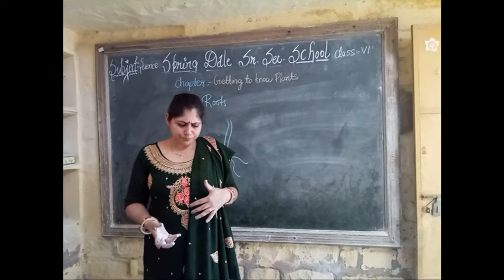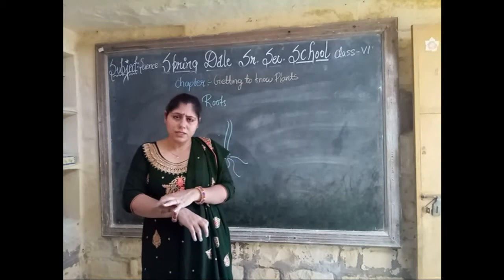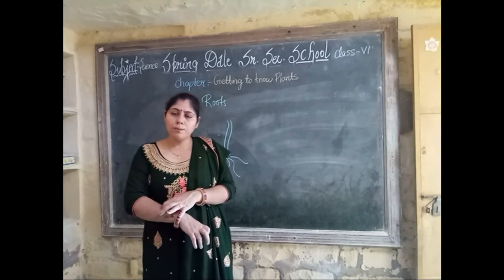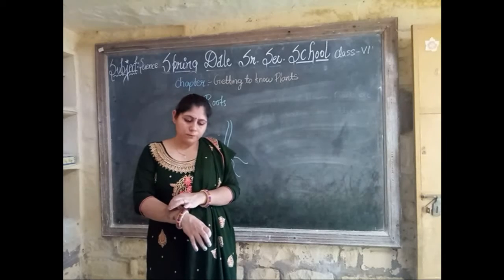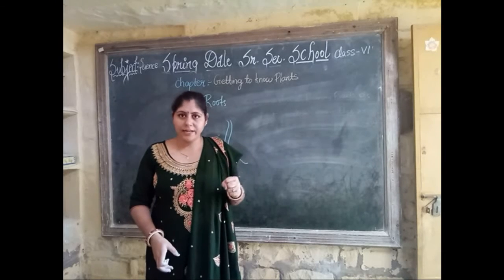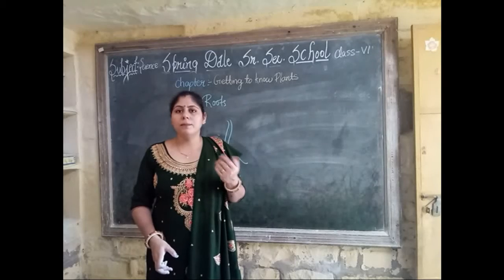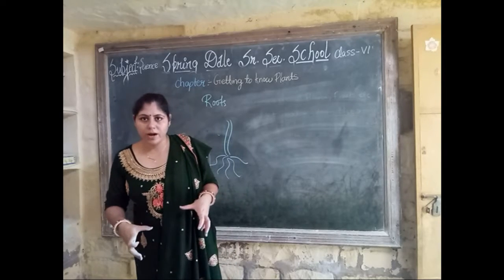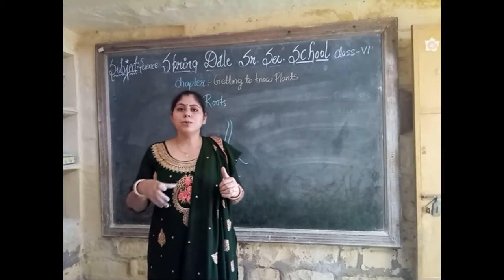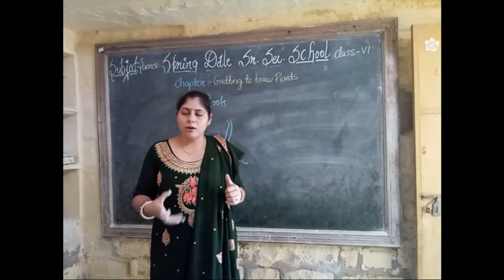Roots also store important nutrients for the growth of the plant. An example is carrot, and there are also some roots which store food.